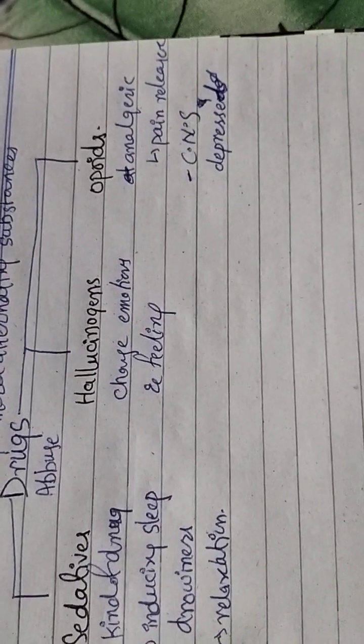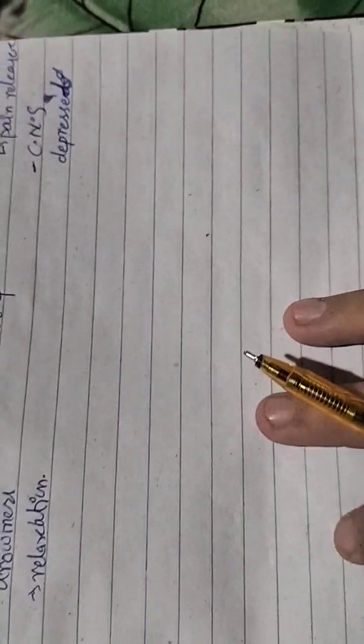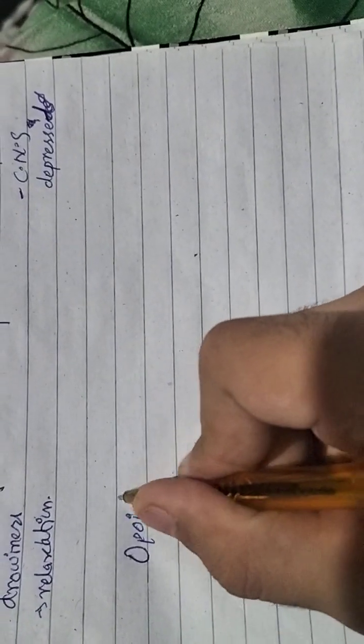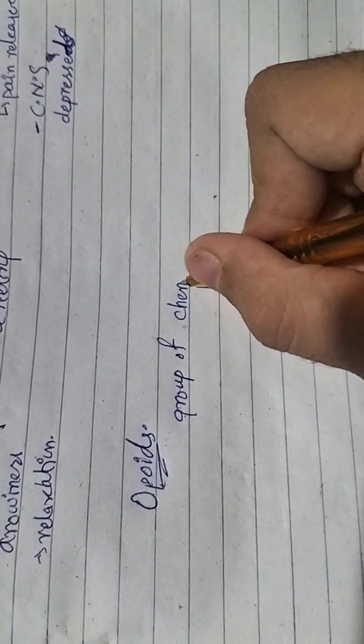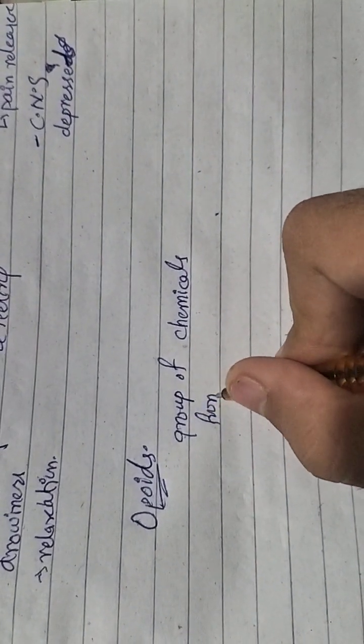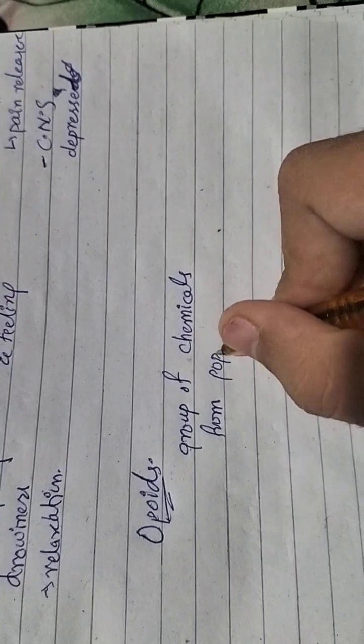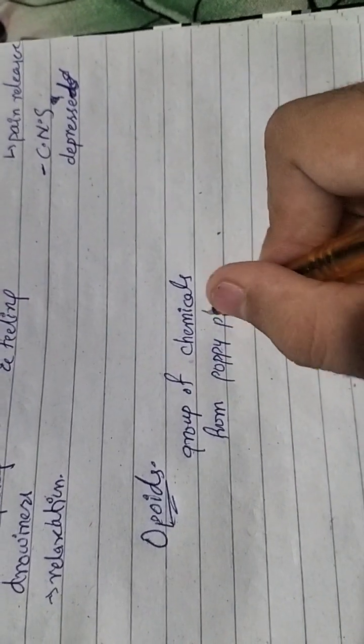So now first we will talk about the opioids. What are opioids? Opioids are a group of chemicals obtained from the poppy plant.